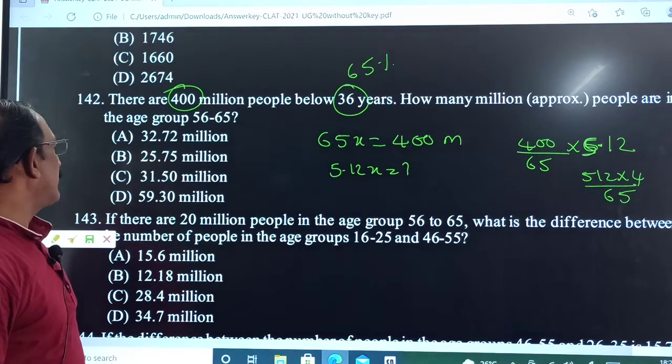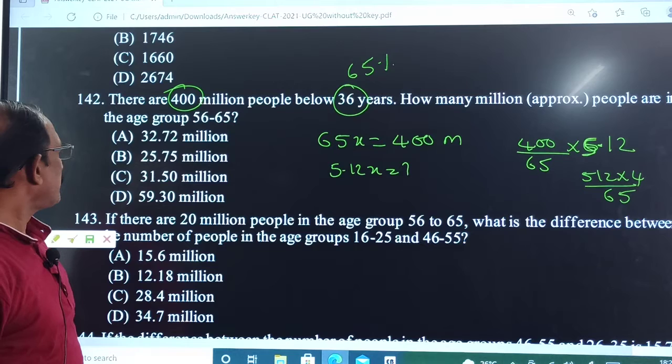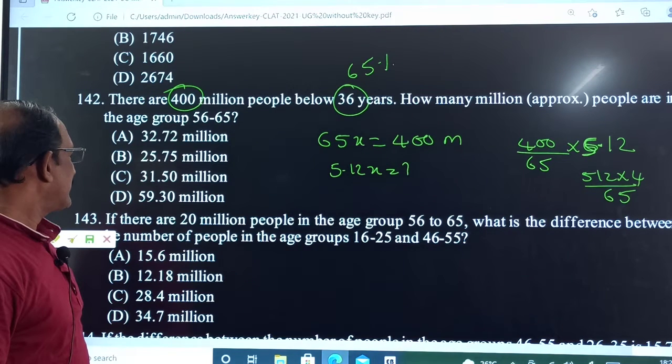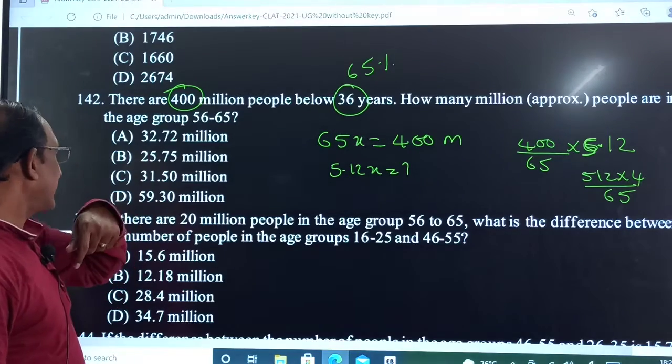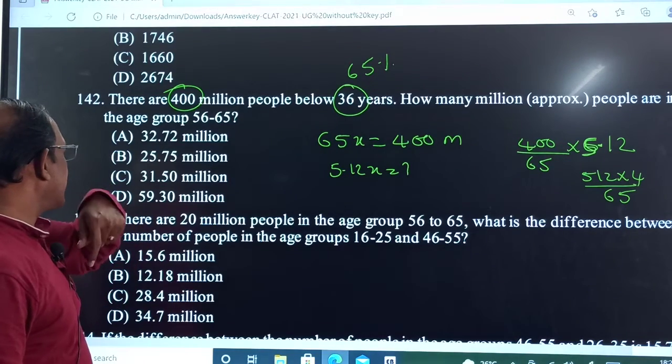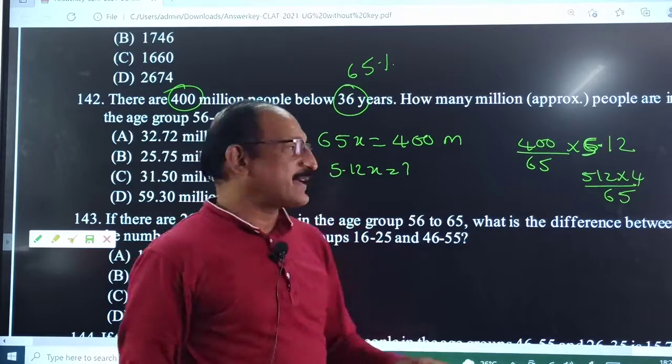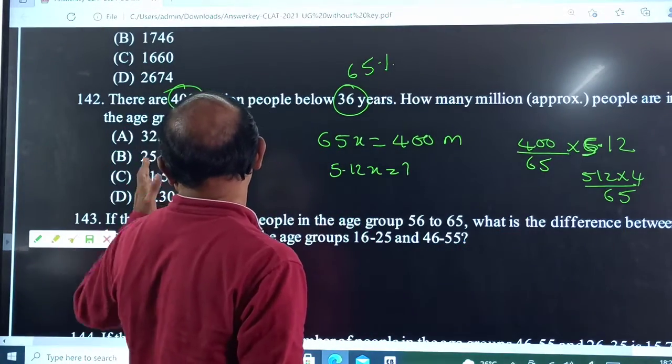So approximately how much you will get? So maybe 32.72 or 31.50. Don't say exactly. We can get that, I think. Means approximately don't say, because the given numbers are given in a different way.